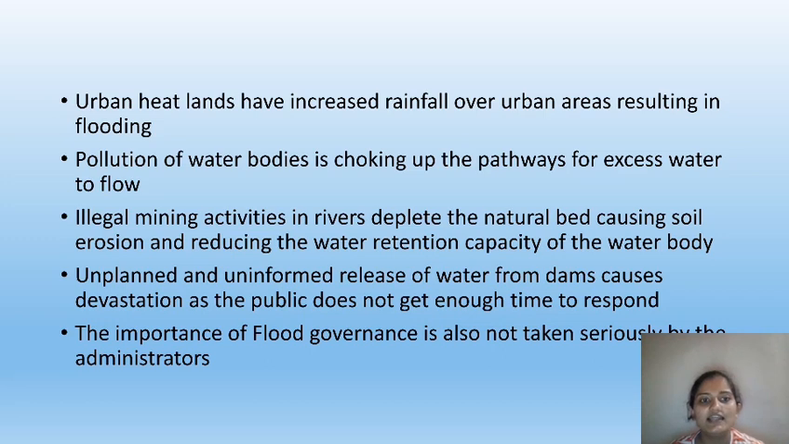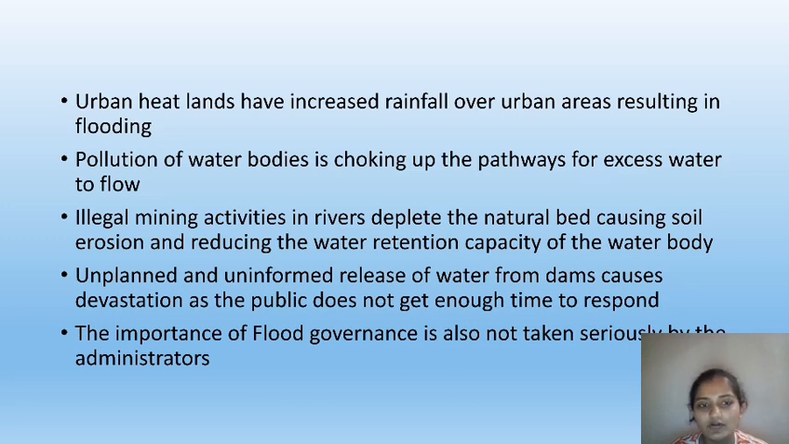Urban heat islands have increased rainfall over urban areas, resulting in flooding. And the next reason is pollution of water bodies choking up the pathways for excess water to flow. Illegal mining activities in rivers deplete the natural bed, causing soil erosion and reducing the water retention capacity of the water body. Unplanned and uninformed release of water from dams causes devastation as the public does not get enough time to respond. The importance of flood governance is also not taken seriously by the administration. These are the causes of urban flooding.